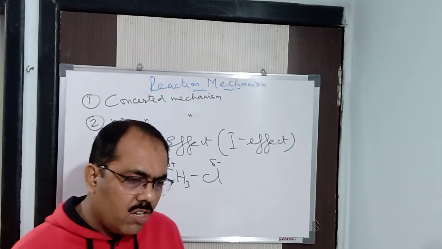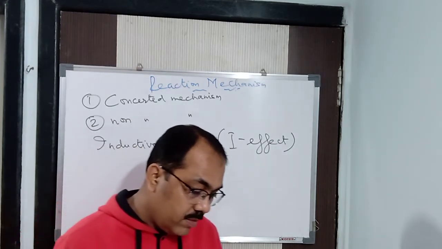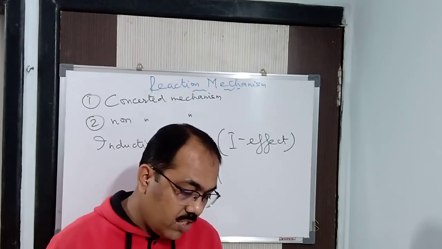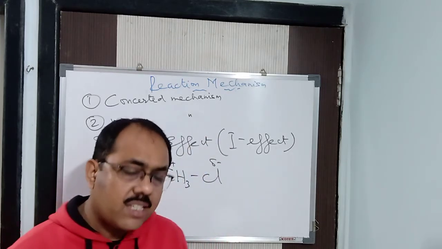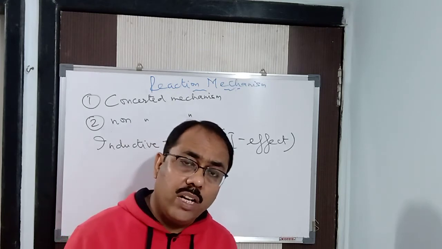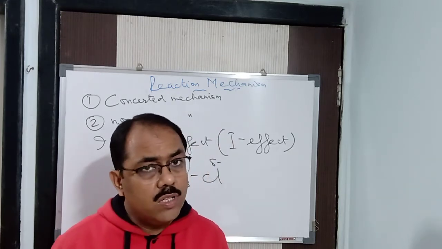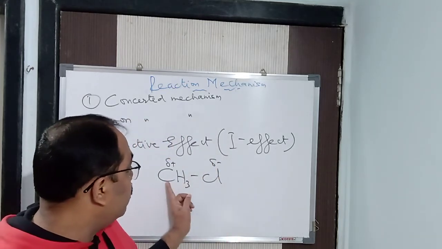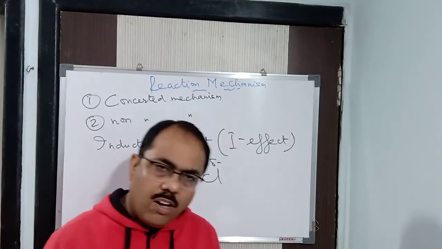Then the group withdraws electrons from the carbon chain towards itself as compared to hydrogen. It is said to have minus I effect. If a group is more electronegative than hydrogen, then it will withdraw electrons from the carbon chain towards itself. That is called minus I effect. So it will withdraw electrons from the carbon atom. We can say that. Now, plus I is the opposite of that.